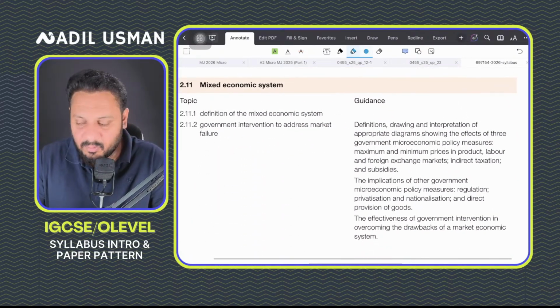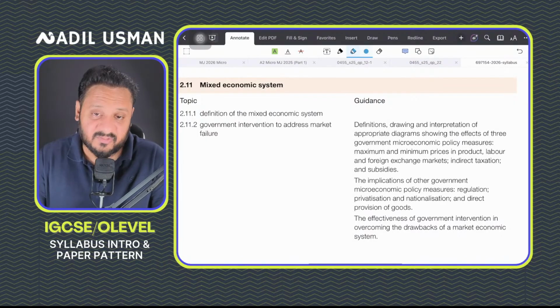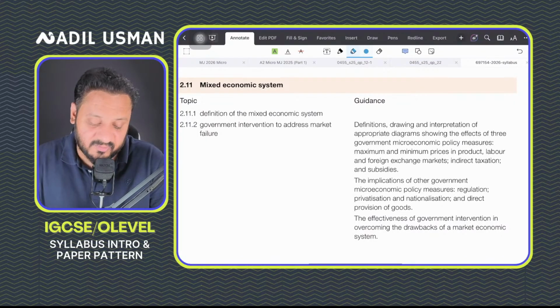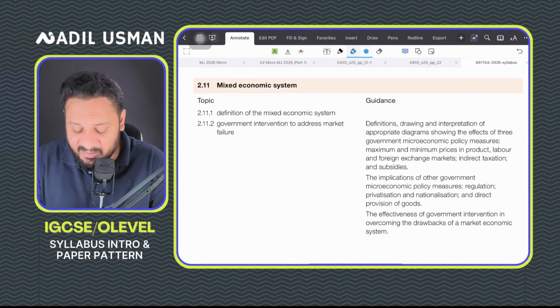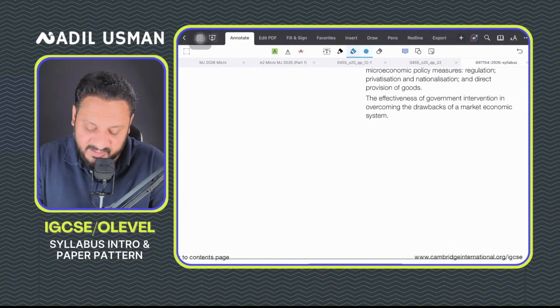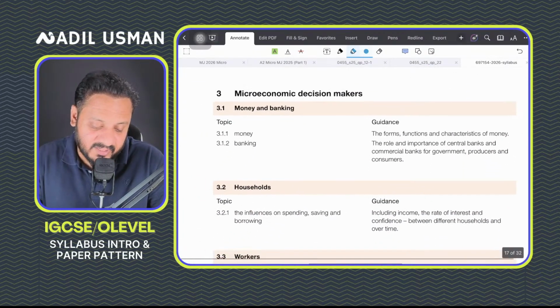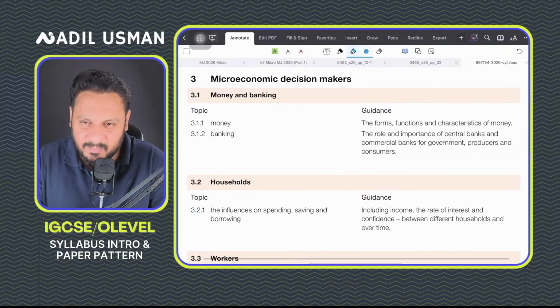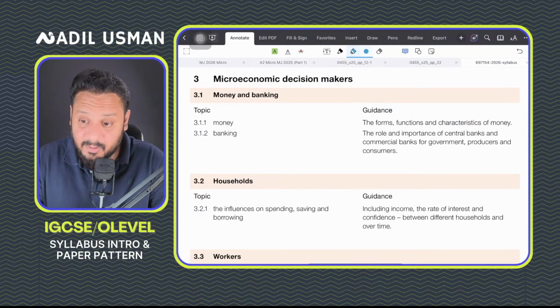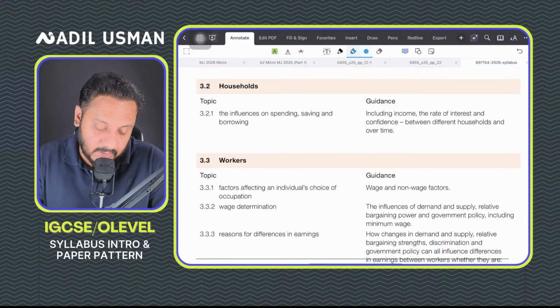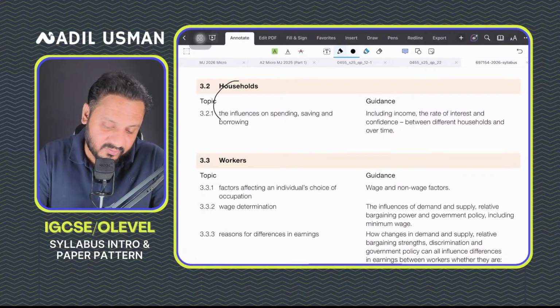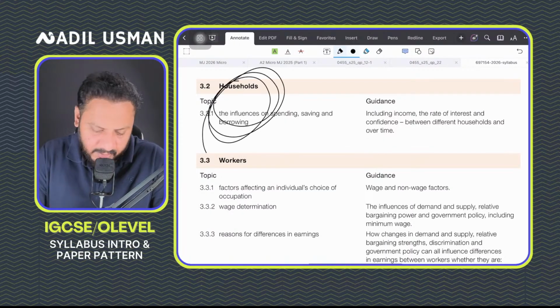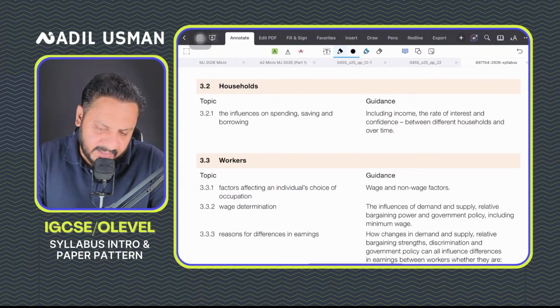For example, almost all economies are mixed economies. A question comes asking why all economies are mixed economies. And you study about government intervention here, how governments could intervene in correcting market failures. Again, a very interesting topic. Then you'll study about money and banking. You'll study the entire banking system, not in that much detail, but yes. You'll study about money. You again will study this topic, households. The question always comes from here, usually in a 4-marker, about what influences spending, saving, borrowing.